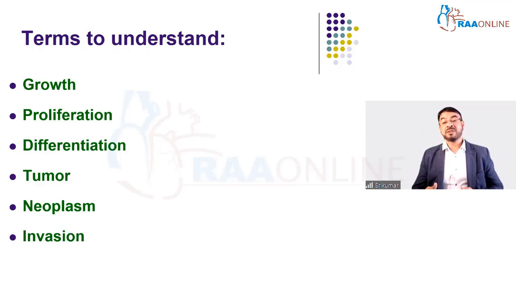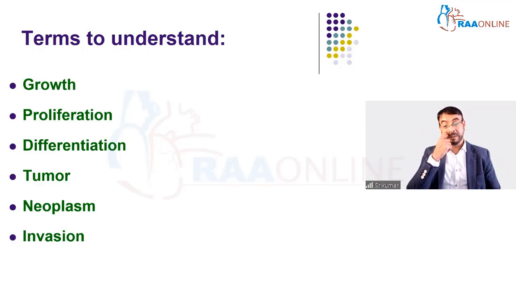Differentiation is the way in which the cells become more mature. Cells that are said to be well differentiated are mature cells. Poorly differentiated are immature cells. A tumor is a growth. If you remember our general pathology series, I spoke about calor, rubor, dolor, tumor, and functio laesa. At that time, I told you that a tumor refers to an increase in size. This is the same thing.